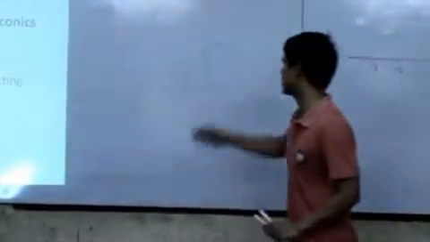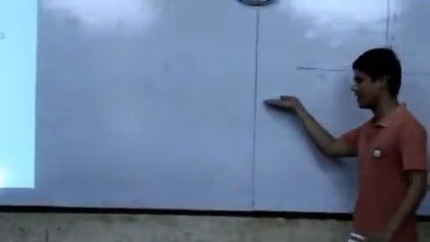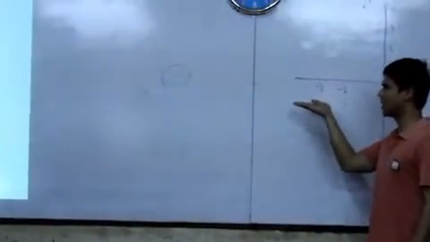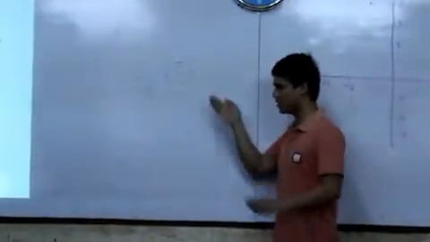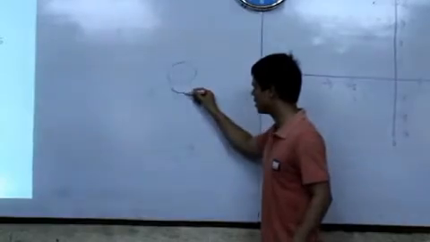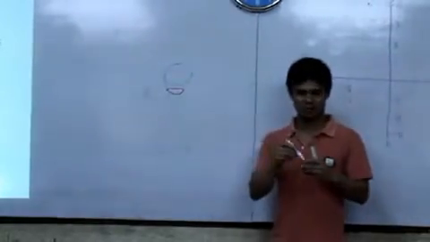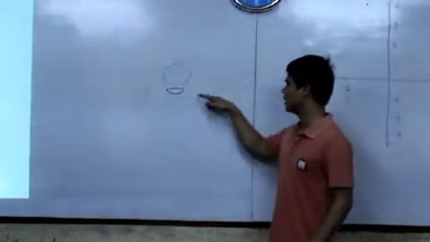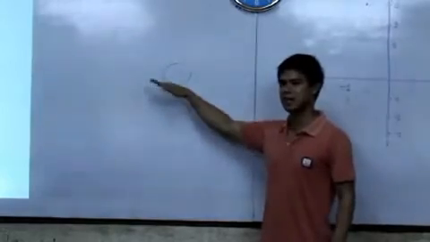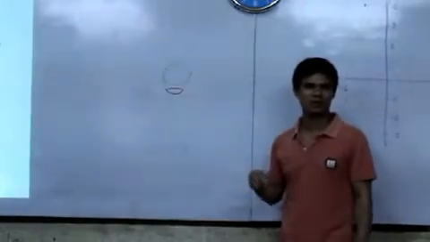Try to imagine this. Let's say this is our cone and this is the plane. If we let the plane intersect our cone in this manner, it will give you a circle. And try to observe, the plane did not contain the center.